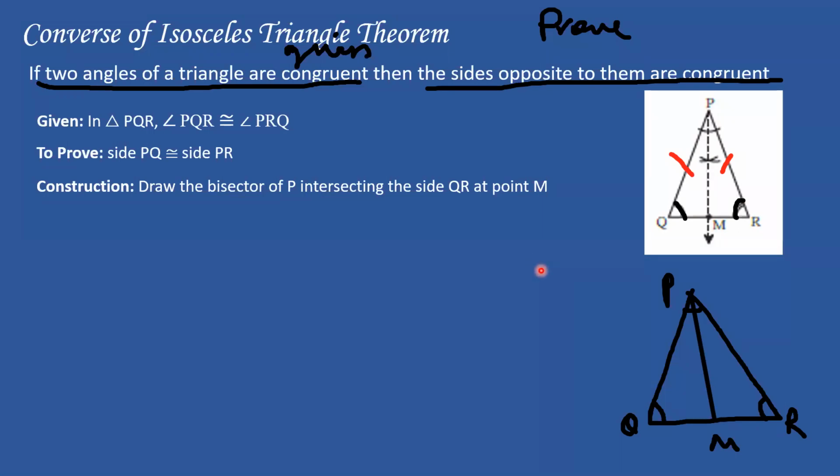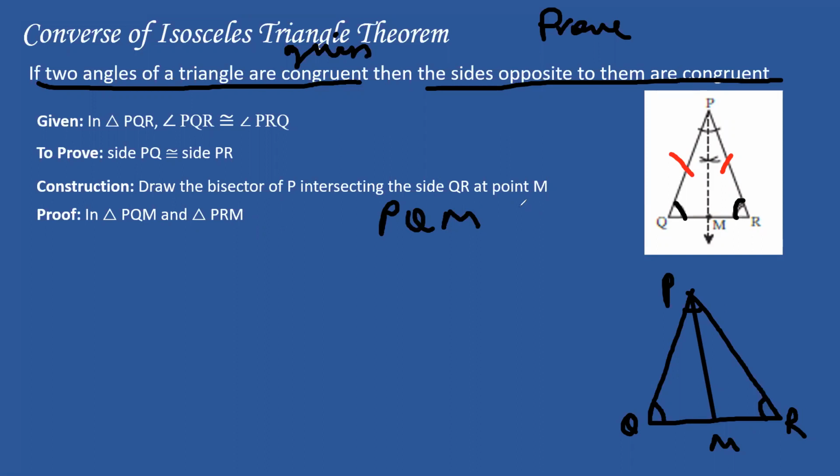All right. So proof. In triangle PQM and triangle PRM. Folks, focus over here. The naming of the triangle has to be perfect. If I write PQM, the next triangle will be PRM. It will not be MRP. It will not be PMR.